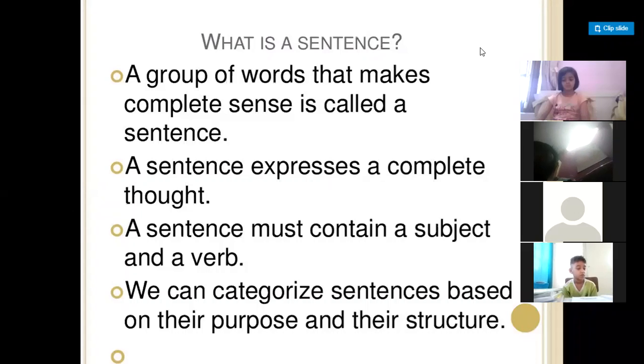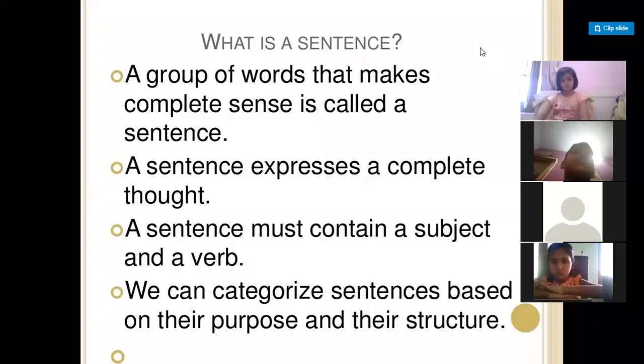It is made with words, and words are made from alphabets. The second point says a sentence expresses a complete thought. The third says a sentence must contain a subject and a verb.